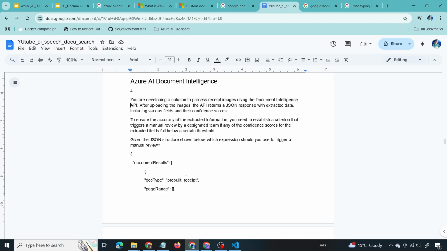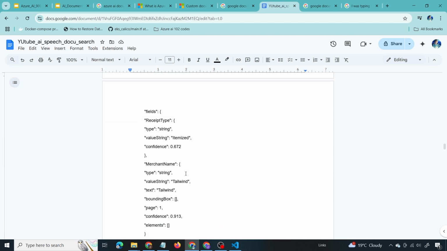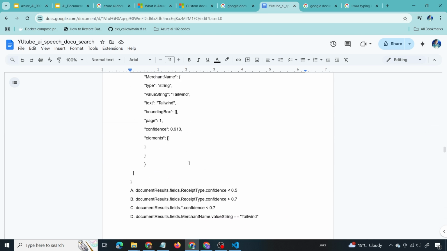To ensure the accuracy of the extracted information, you need to establish a criteria that triggers a manual review by a designated team if any of the confidence scores for the extracted fields fall below a certain threshold. Given the JSON structure shown below, which expression should you use to trigger a manual review? Now, there's a JSON provided, which is the output from the model, and there are 4 options.